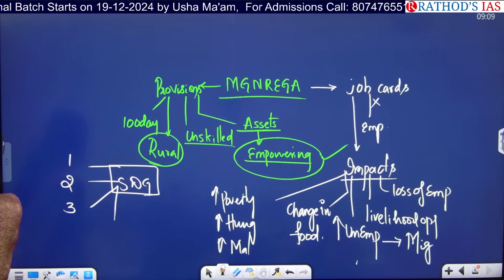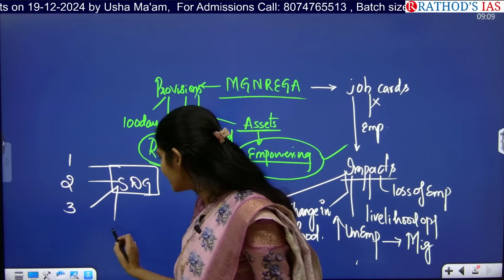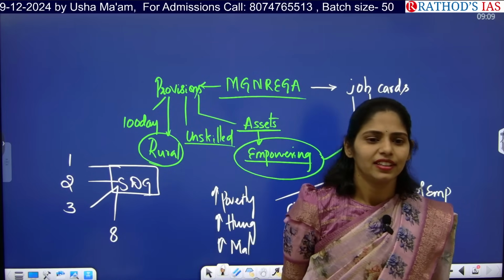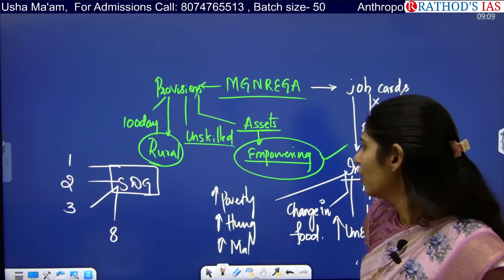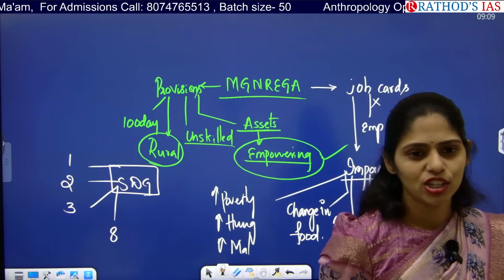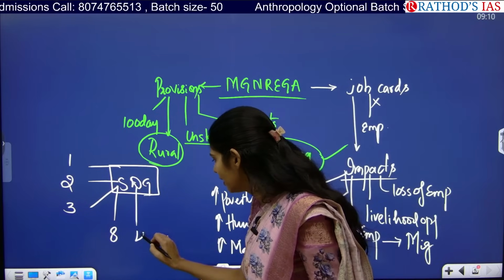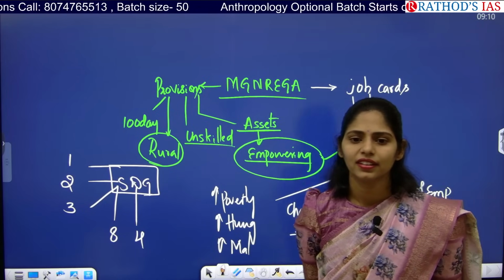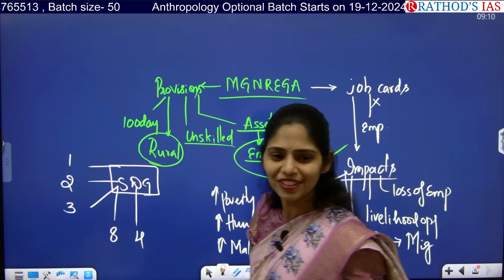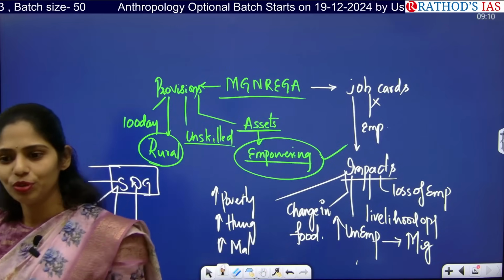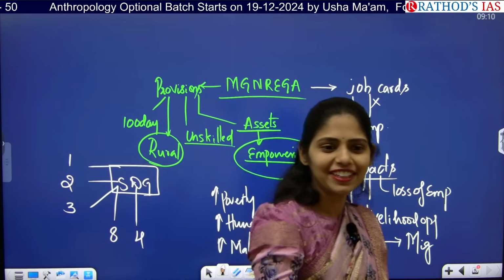Employment comes under? Yes, 8, decent work and economic growth. Next. Come on, think. 1, 2, 3, 8. Education. That will be affected, right? Next. If the people are not getting money, they will not send their children to schools. They will also take them along to work. In this case of migration, that will lead to socio-economic problems again. Everything is interlinked. Next.